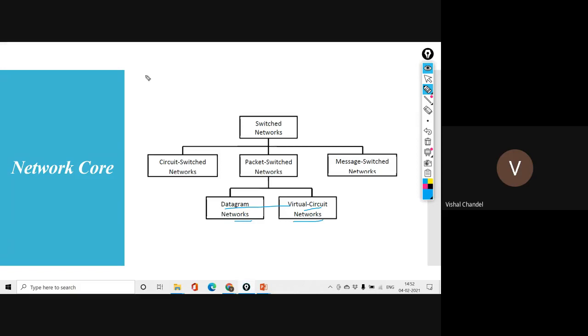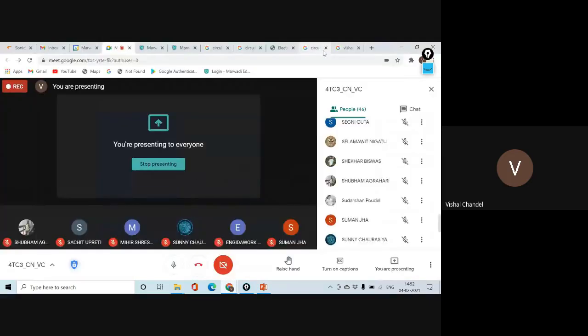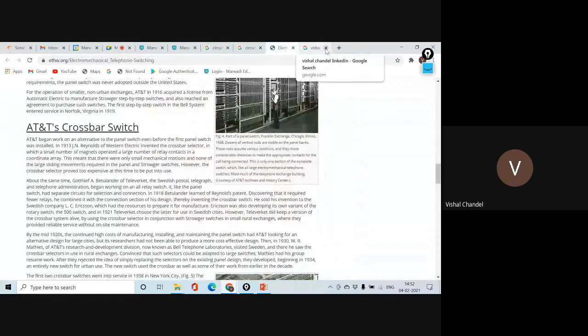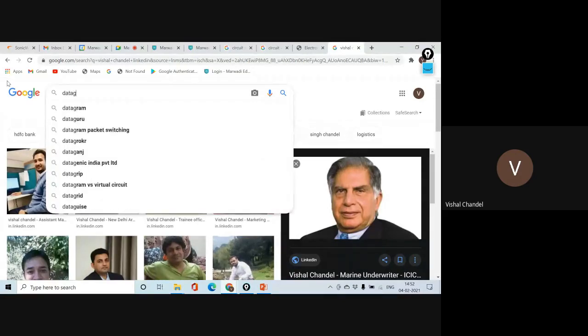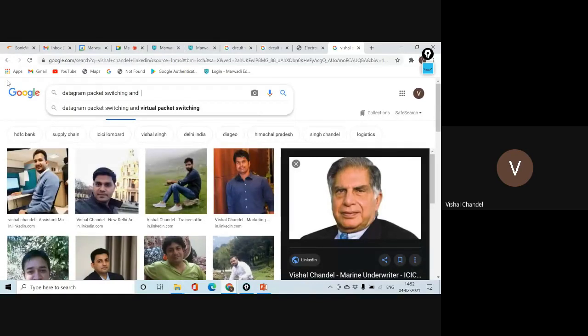I will explain the datagram network and virtual circuit network, but at this time you have to keep this in mind. I want to show you an example so it will be clear. Wait for a minute, I have a better diagram of it, virtual packet switching.